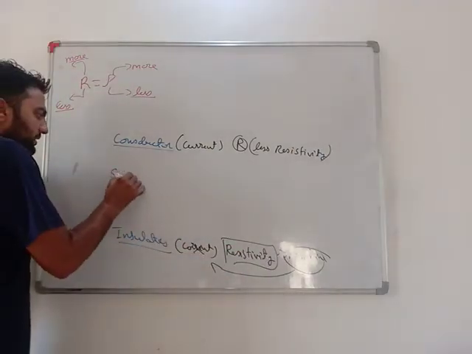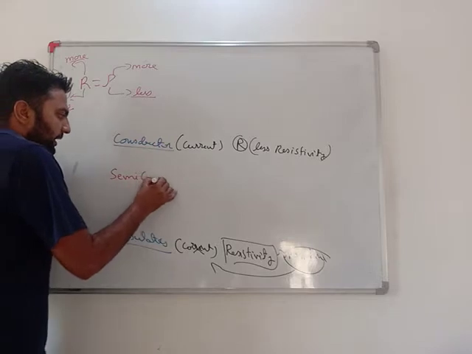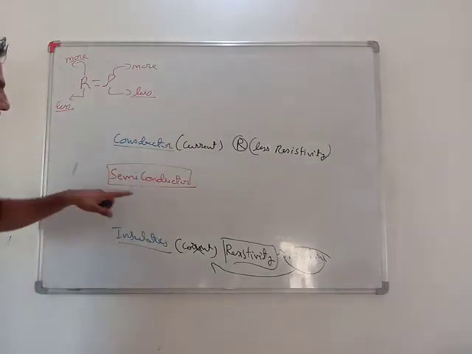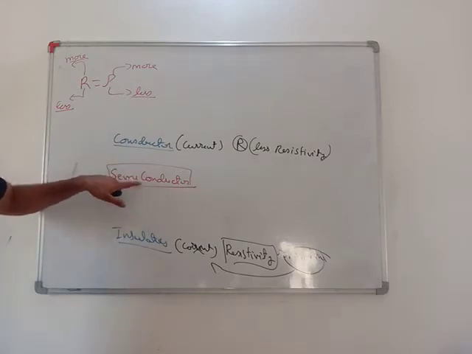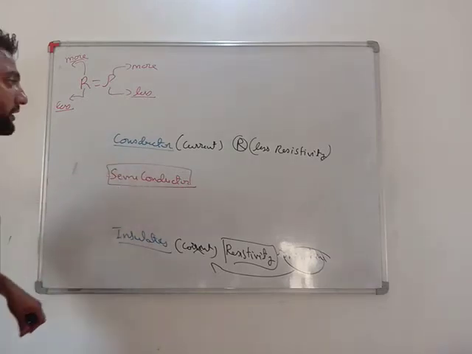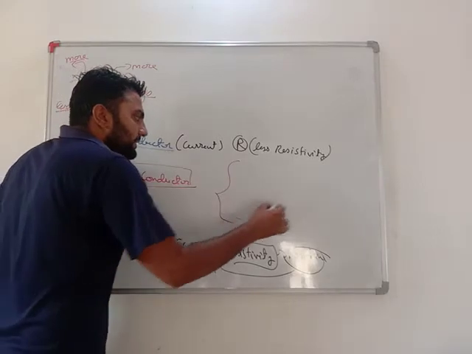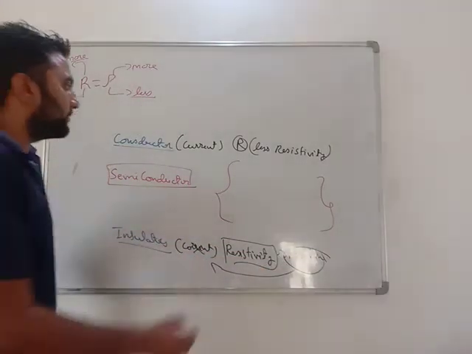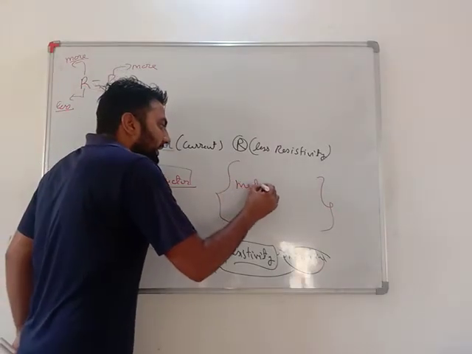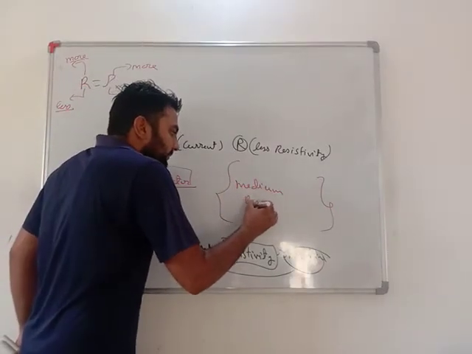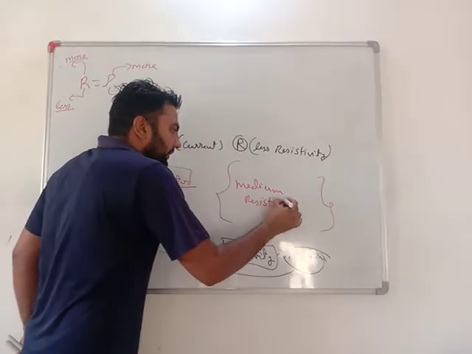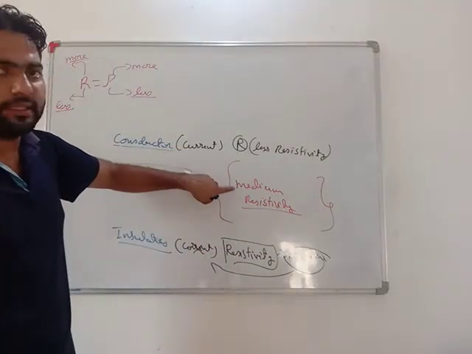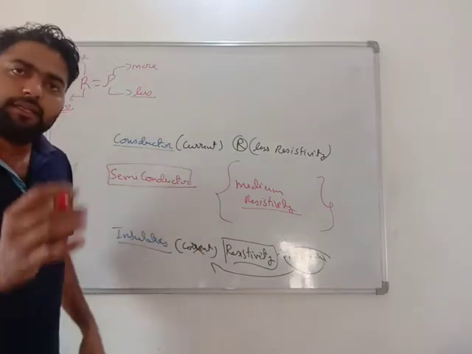There are a few materials known as semiconductors. Semi means half. They act half like a conductor and half like an insulator. So their resistivity is in between that of conductors and insulators, a medium resistivity: more than conductors but less than insulators.